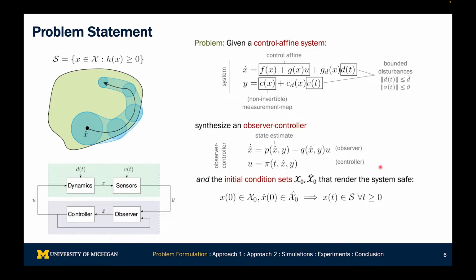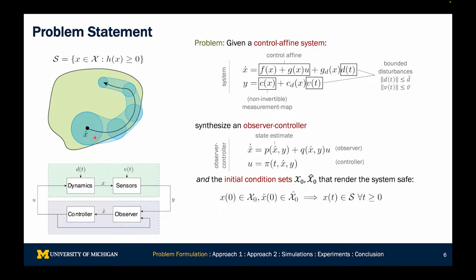The second part of the task is to design initial condition sets X0 and X̂0 that render the system safe. These initial condition sets are necessary because if you started the system at the boundary of safety, and the state estimate lay within the boundary of safety, but your true state lies outside, you can't guarantee safety. Similarly, you could have scenarios where your state estimate is such that as soon as you get a measurement, you think your state estimate has exited the safe set. So designing initial condition sets is important.